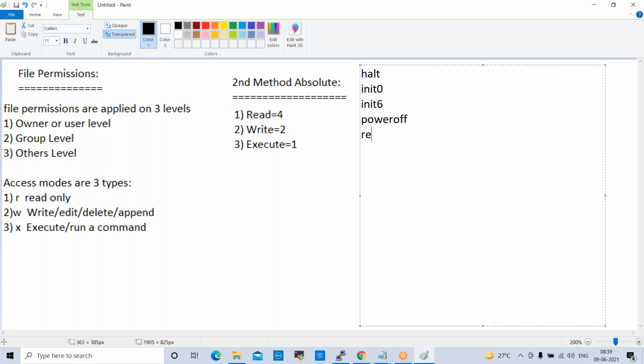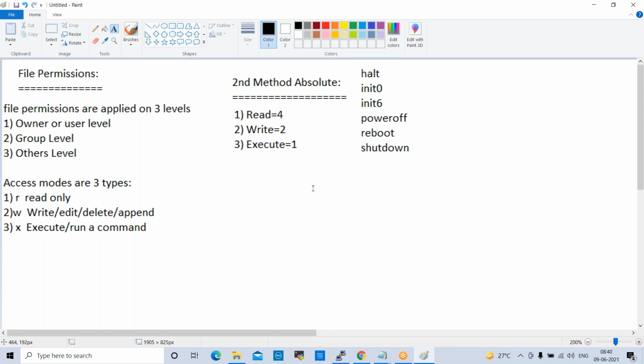The next one is reboot. When you execute this command, reboot and init 6 are both the same. Your server will be rebooted. The next one is shutdown. When you execute this command, your server will be shut down. Okay. So these are very dangerous commands in real projects. In real-time production servers, we should not apply these commands.